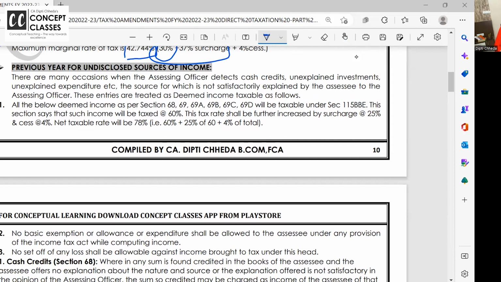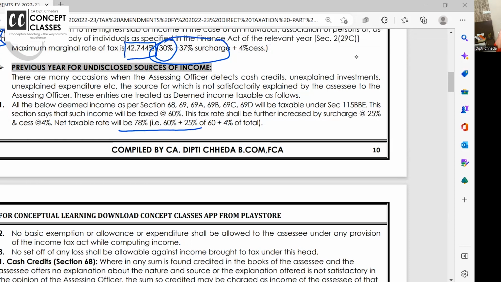If there is a raid or survey and cash is recovered at home, it's yours. If any assets are recovered, they are yours. If you have done a foreign trip on the 25th anniversary or the son's birthday, lavishly spent in a 7-star hotel, and if you are asked where you got the money for that unexplained expenditure, you don't have the source of the income. That income is taxable at a flat 78%.